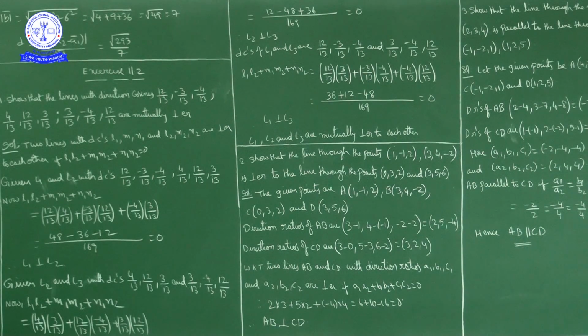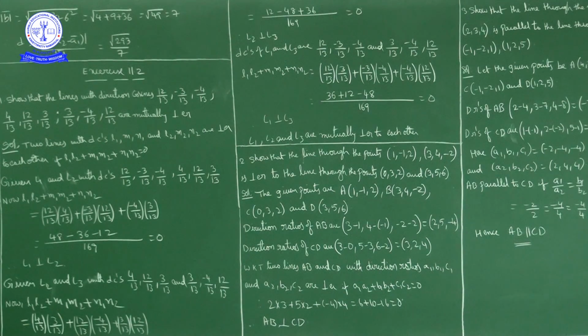Okay. Now when direction cosines are given, angle between the lines. Okay. Suppose L1, M1, N1, L2, M2, N2 are direction cosines of two lines L1 and L2. Then angle between those lines is cos theta is equal to L1 L2 plus M1 M2 plus N1 N2.